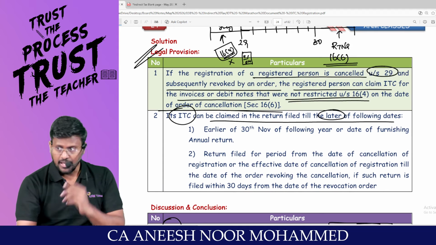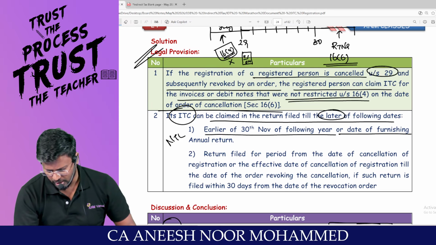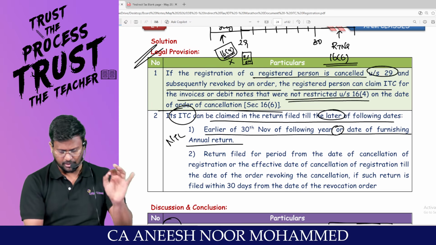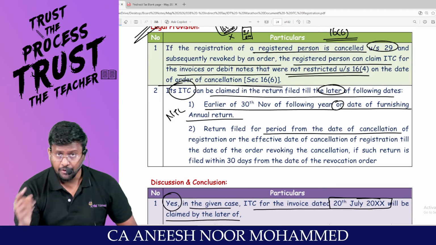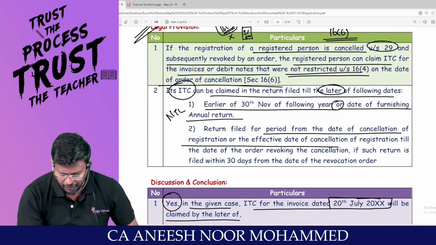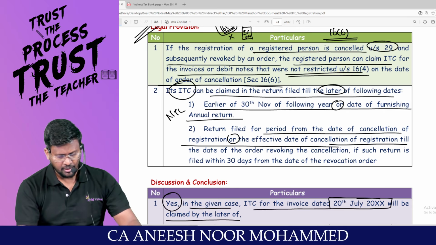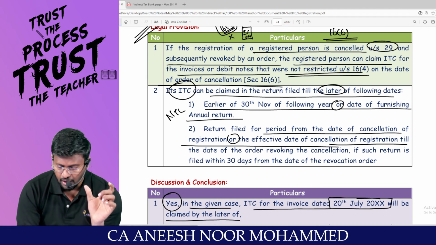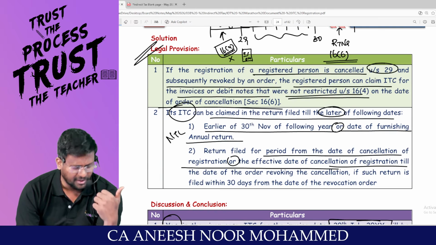Later. Sir, normal time limit. The first one is the normal time limit, that is earlier of 30th November of the following year or date of furnishing the what return? Annual return. Or return filed for the period from the date of cancellation of registration or the effective date of cancellation of registration. Return filed for the period from the date of cancellation. For this cancelled period, will you file the pending returns?